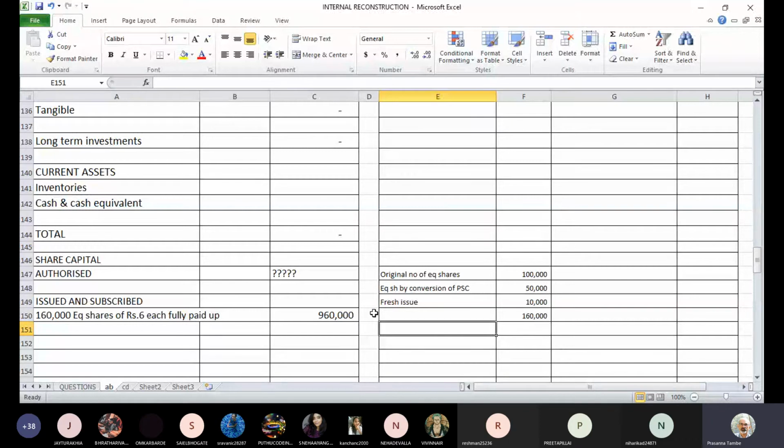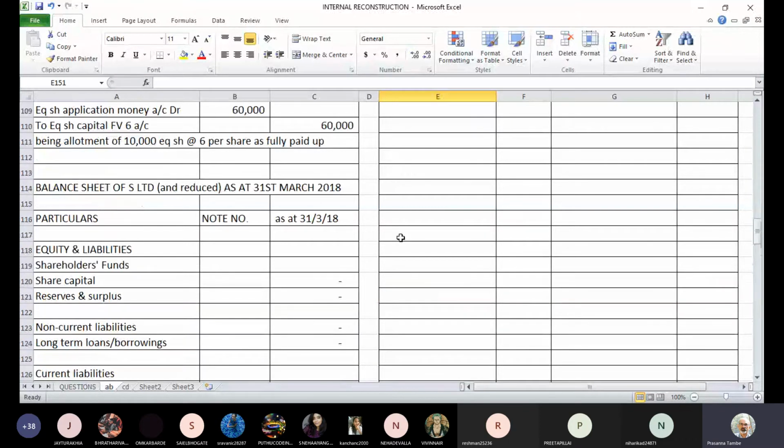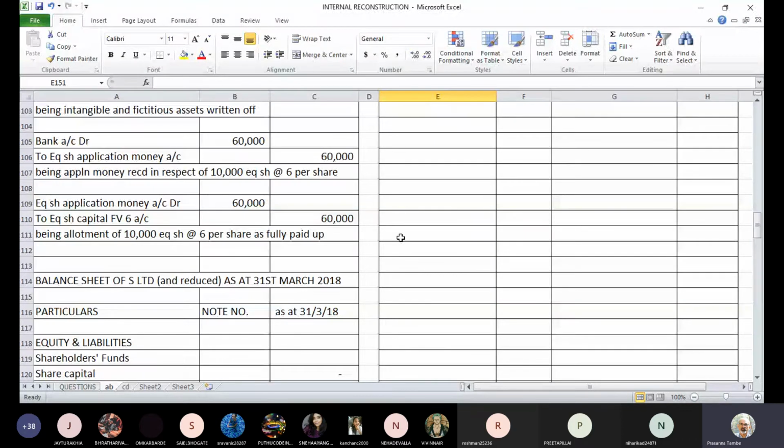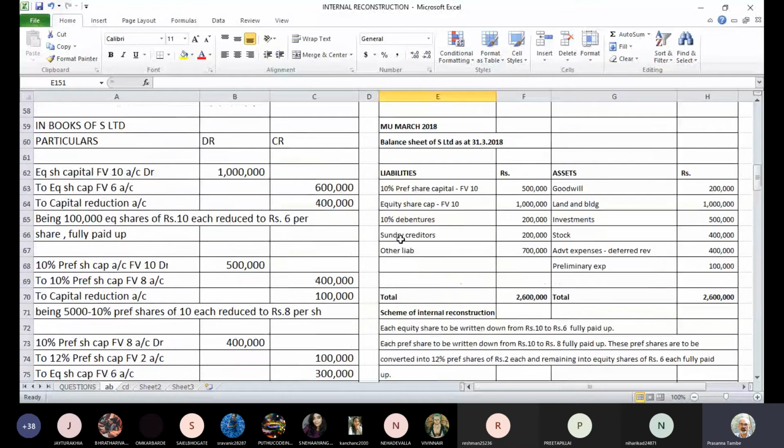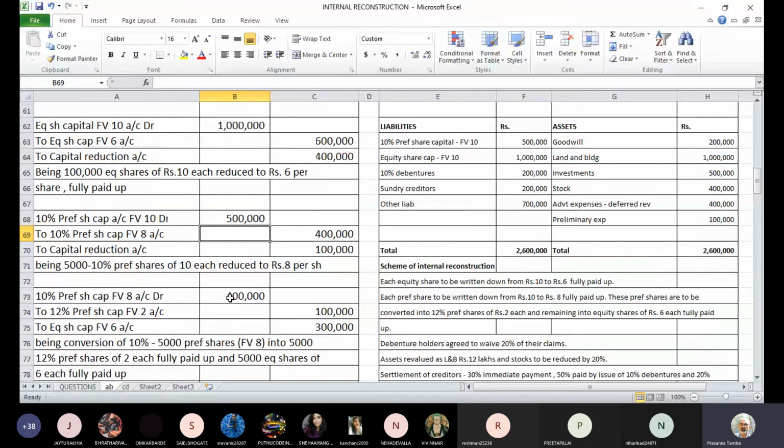Then preference shares. What is the scenario? In preference shares, our original face value of the shares was 10 rupees per share and 5 lakhs is the paid up share capital. We changed that to 8 rupees per share, keeping the rate of dividend same, 10%, but 8 rupees per share. And thereafter, we finally changed it to 12% preference shares but 2 rupees of face value. So your paid up capital will be only 1 lakh rupees because part of that is now converted into equity shares. So eventually you have only 50,000 12% preference shares of rupees 2 each fully paid up.